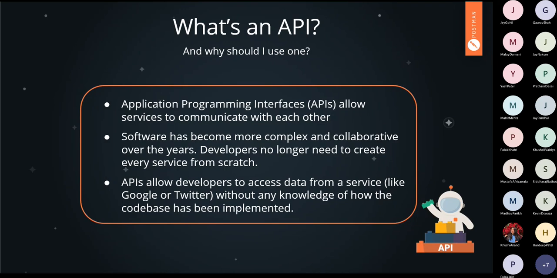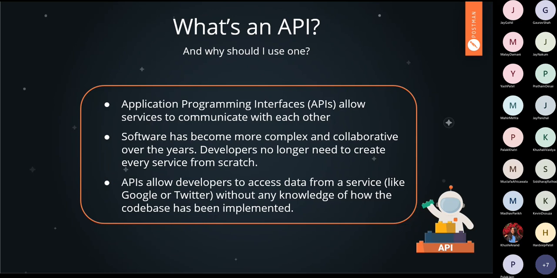How you can use their services in your project without exposing their code base is through APIs. API is used to access data from a service that is not yours, created by some other company or developer, and you use that API without exposing their code base.